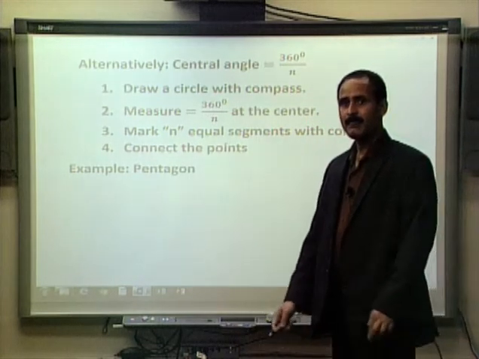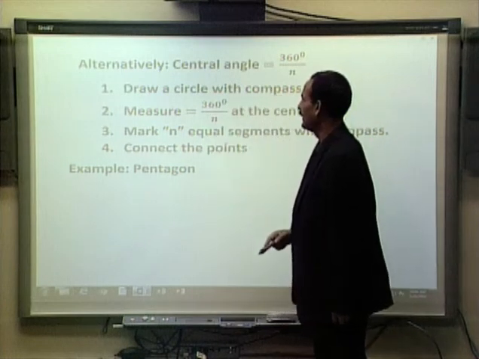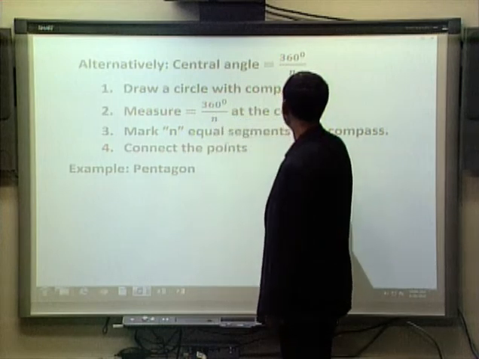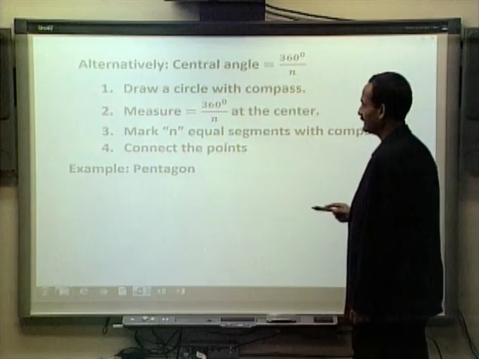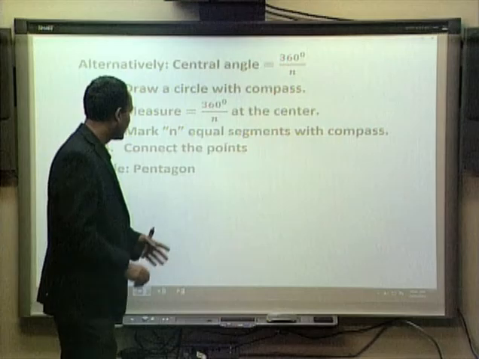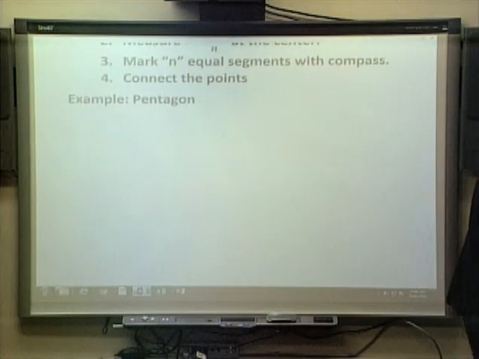360 by n. So, we will be drawing a circle with a compass and measuring an angle of 360 degrees over n at the center, marking n equal segments with the compass and connecting the points. These are the four things we will be doing. I will explain what I mean by this in the case of a regular pentagon.